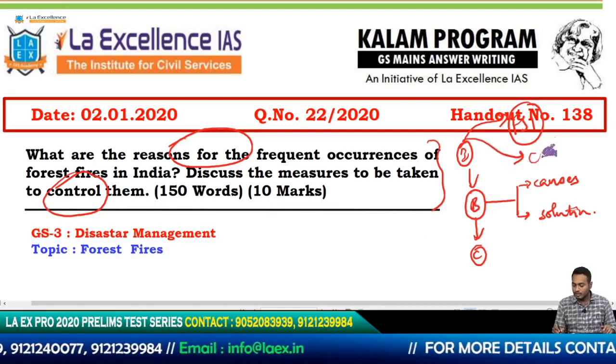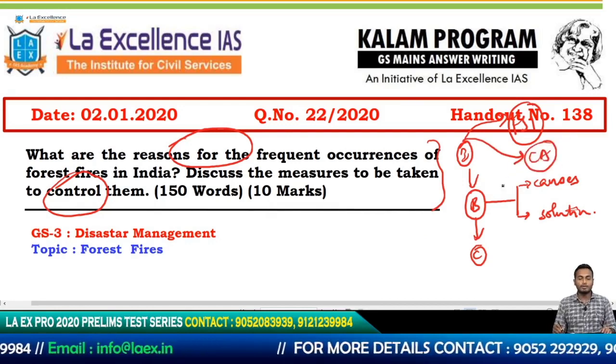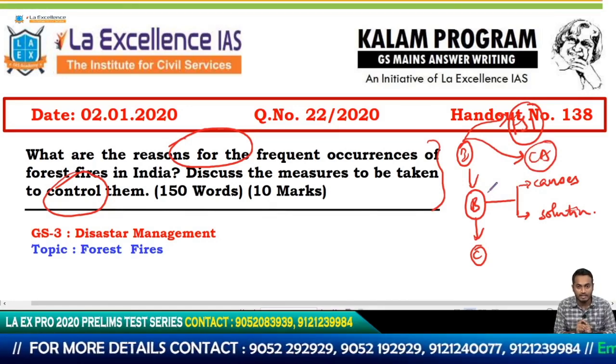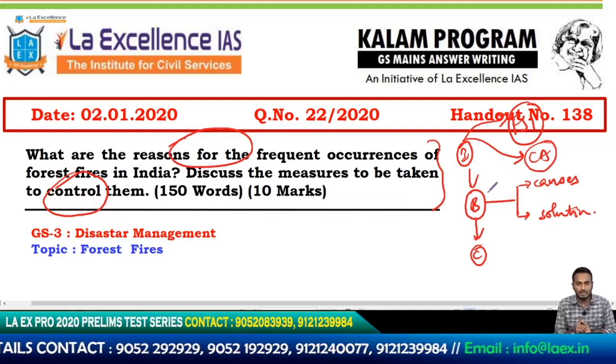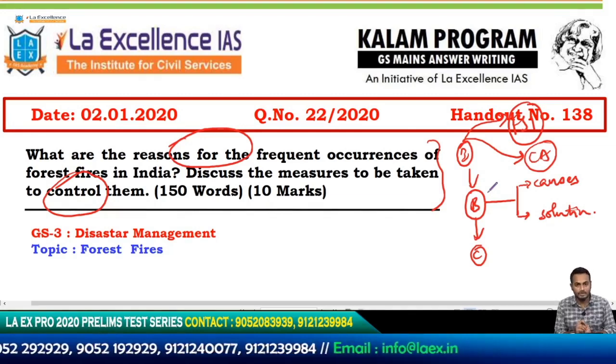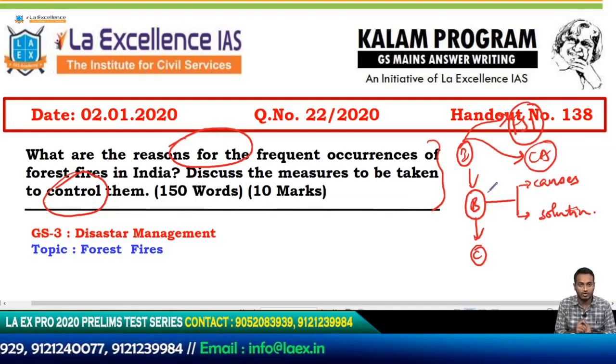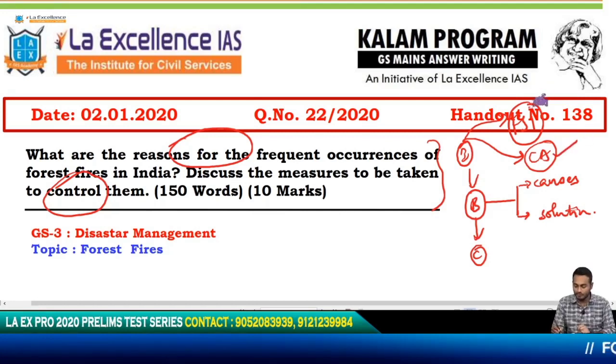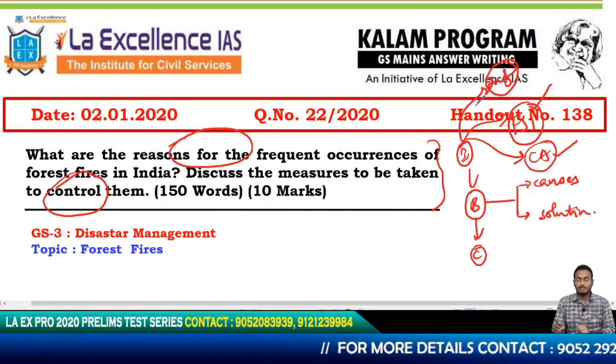Also, you could talk about a current affairs issue, in which you could say that in recent times we have faced several forest fire incidents in the country, like the 2016 Uttarakhand incident and the 2019 Bandipur Tiger Reserve incident, and so on. In this context, we have to talk about forest fires. So that is another way of introducing your answer. So this is the current affairs approach, this is the Forest Survey of India approach, and there is a definitional approach we won't employ in this particular case.